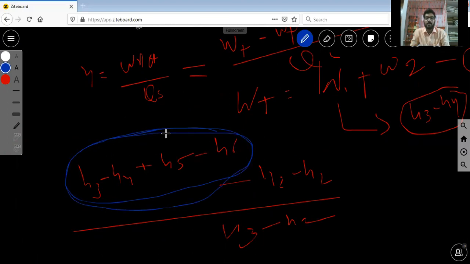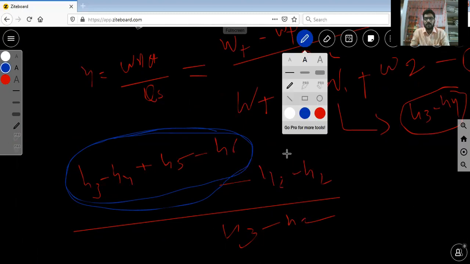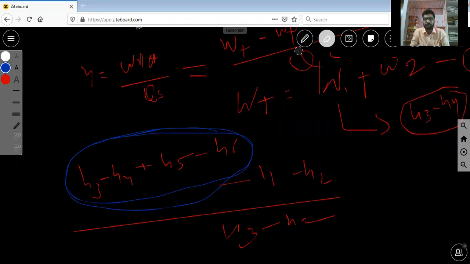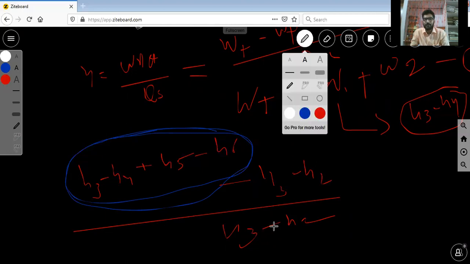This is only the turbine work. Turbine work minus pump work, where pump work is H2 minus H1. So net work done is H3 minus H4 plus H5 minus H6 minus H2 minus H1, divided by the heat supplied, which is H3 minus H2.